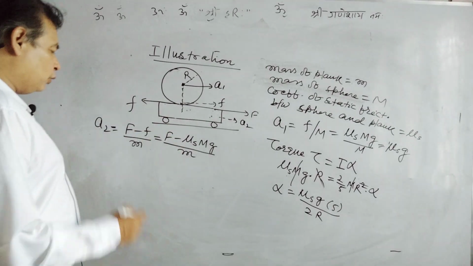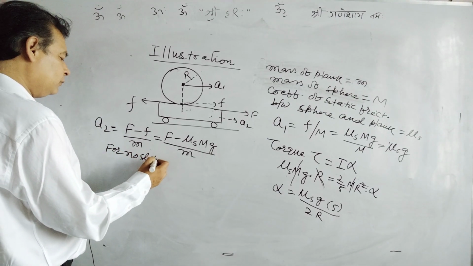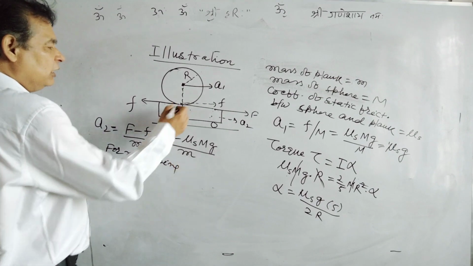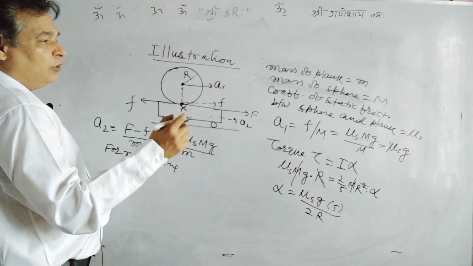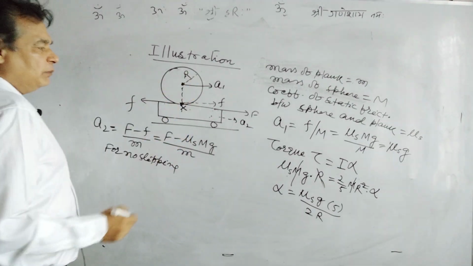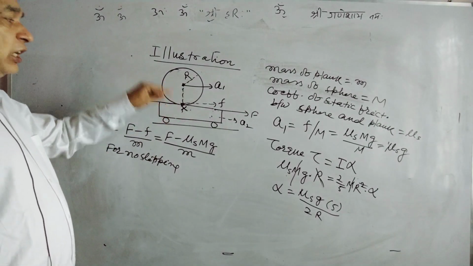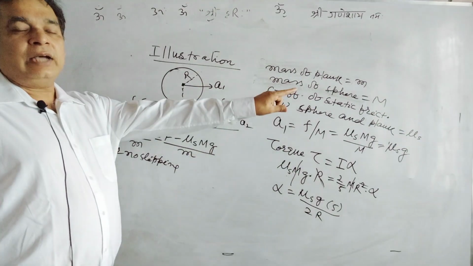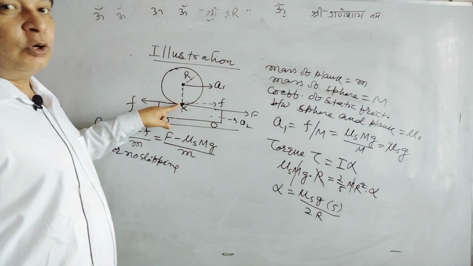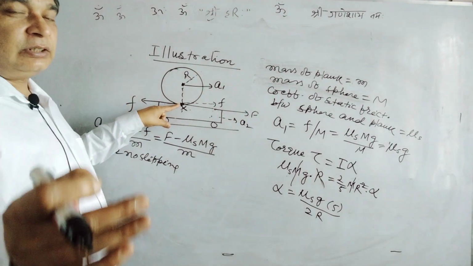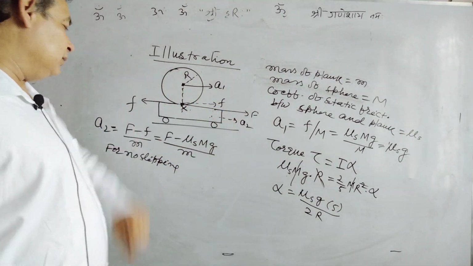For no slipping, if this is the point of touch x, then the acceleration of point x of the sphere must be equal to the acceleration of the plank. I'm reiterating again: the acceleration of point x of this sphere, which is in touch with this plank, must be equal to the acceleration of the plank.